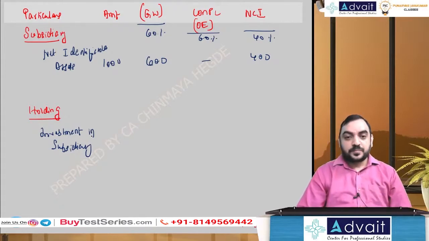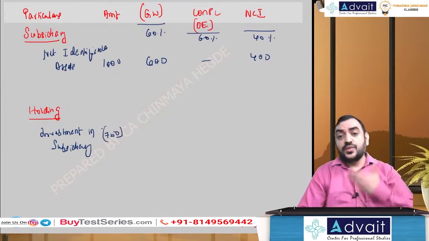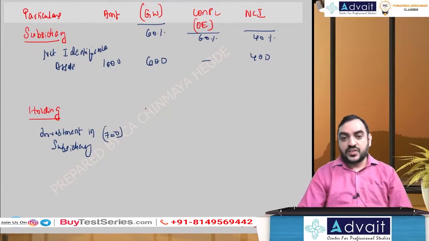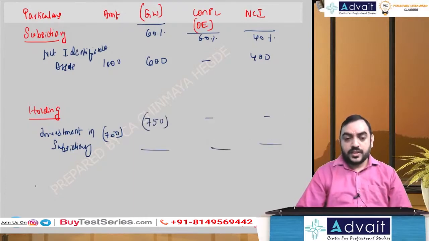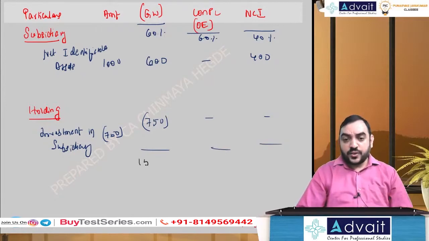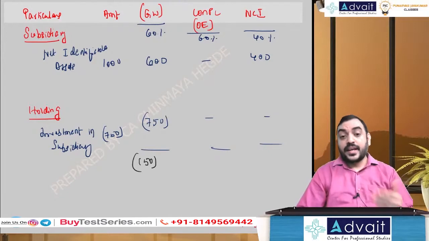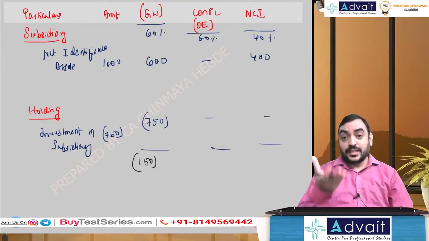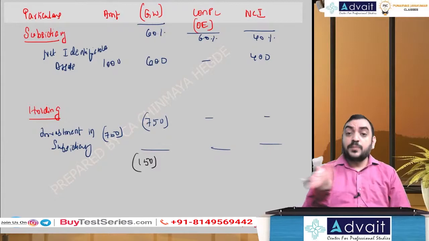Investment in subsidiary. We are having 750, right? Yes, 750 within brackets. So on the asset items, I'm writing in negative numbers within brackets. Liability items, I'm writing in positive numbers. So 750, nothing here. And you can see now what do I get. In the goodwill column, whatever the net total amount I get, 150 negative number, right? Negative number I get. So in this system, if negative number comes, goodwill.